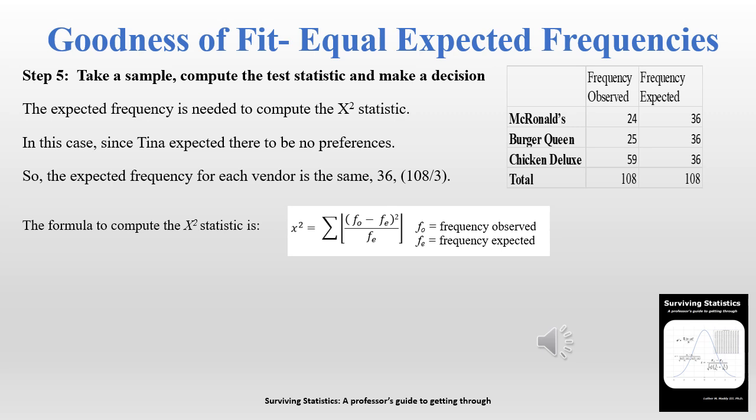The goodness of fit, or chi-square, requires that we compute expected frequencies. And in this case, we said that this was equal expected frequencies. We did not anticipate anybody having a preference. All 3 would be roughly distributed 1/3. So we compute the expected frequency being, in this case, 36 out of 108. Now, once we've done that, we're able to compute the chi-square. The chi-square is the sum of the frequency observed minus the frequency expected, squared, divided by the frequency expected. We'll do the computation on the next screen.